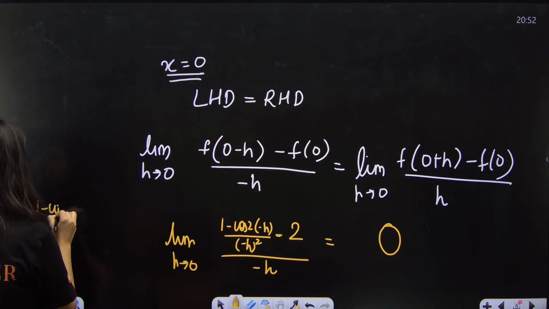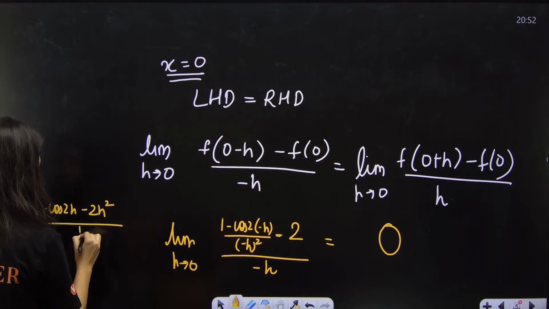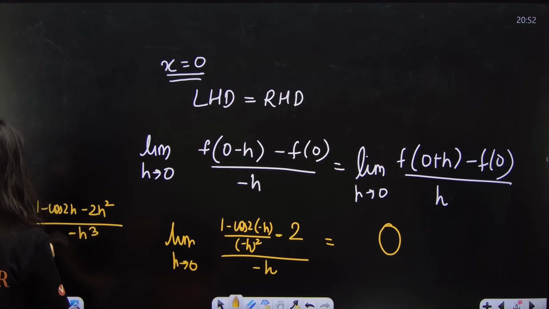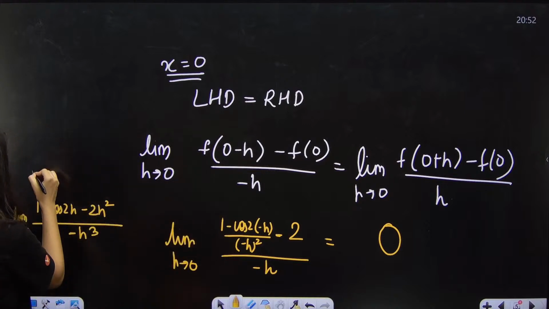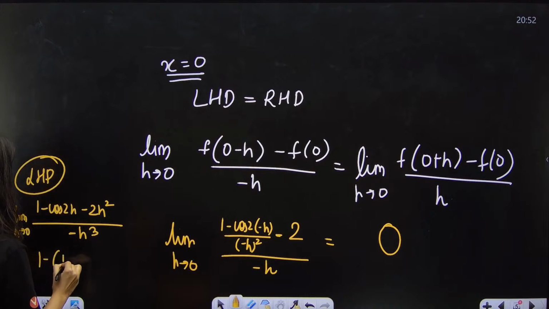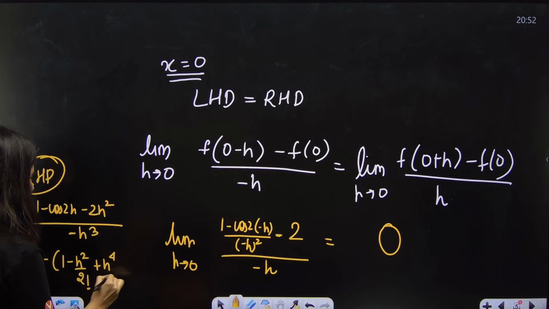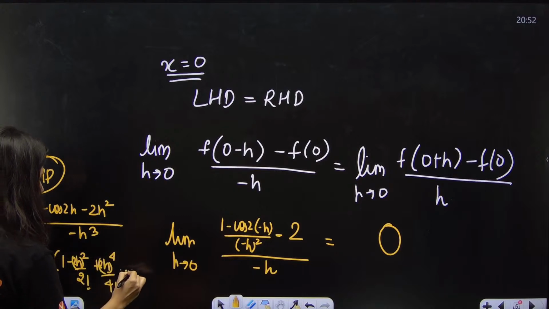1 minus cos 2h minus 2h square upon h cube, with a negative sign, limit h tends to 0. Now I will apply the expansion. This is the LHD, and I am applying the expansion in that. So 1 minus h square by 2 factorial plus h power 4 by 4 factorial and so on. This is 2h square. This is 2h power 4 and so on.